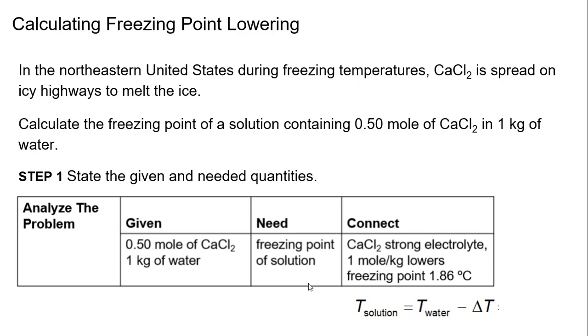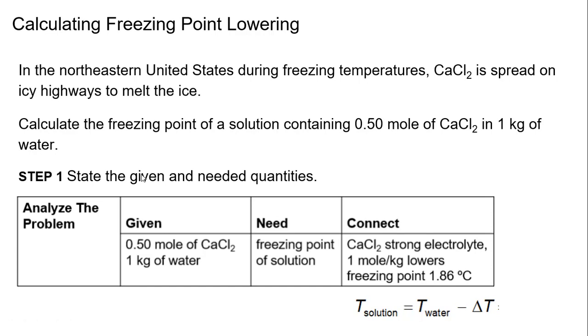So let's do a problem. In northern United States during freezing temperatures, calcium chloride is spread on icy highways to melt the ice. Calculate the freezing point of a solution containing 0.50 mole of calcium chloride in 1 kilogram of water. This is molality, which we're not going to cover, but molality deals with moles over kilograms, and it's a small m, but that's what they're giving you here. So we're given moles and we're given the kilogram of water. We need to find the freezing point of the solution. The solution involves the calcium chloride and the water. That makes up the solution.